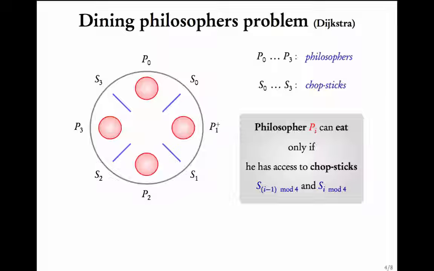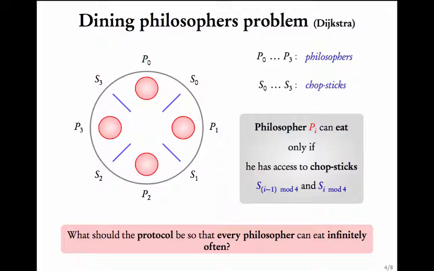So for philosopher P1, he can eat only if he has access to chopsticks S0 and S1. Similarly, P0 can eat only if he has access to S0 and S3 and so on. Just that instead of processes, we call them philosophers. Instead of shared resources, we have shared chopsticks. The question is, what should the protocol be so that every philosopher can eat infinitely often? By protocol, what is the rule that these philosophers should follow in order to access the resources so that each one gets to eat infinitely often?